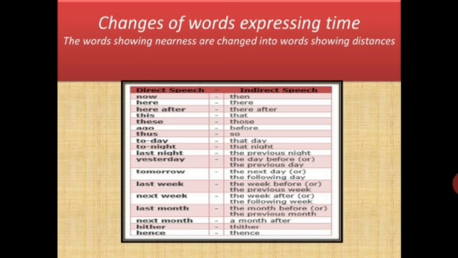Either becomes thither and hence becomes thence. So words that are expressing nearness change into words showing distance. Now let us see how the changes in the pronouns occur.